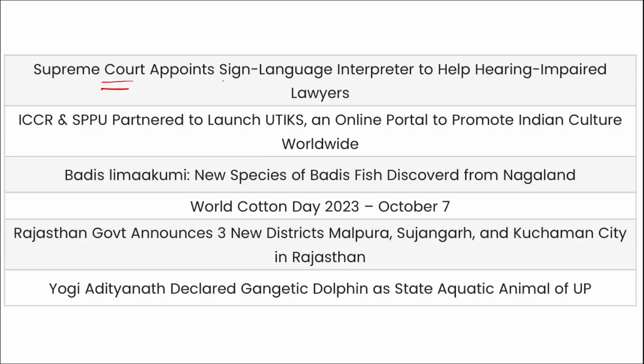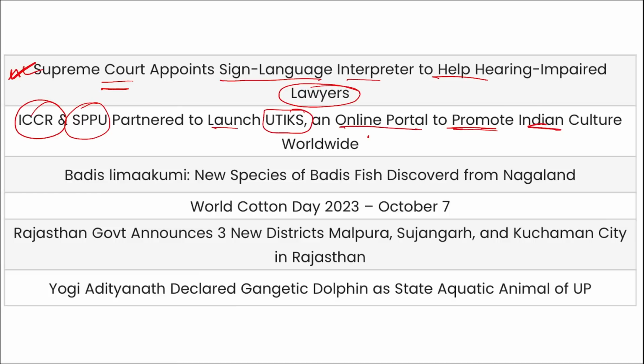Supreme Court has appointed a sign language interpreter to help hearing impaired lawyers. Important decision. Next, ICCR and SPPU partnered to launch UTIKS. This is an online portal to promote Indian culture worldwide. Then Badis limaakumi, a new species of Badis fish, was discovered in Nagaland.